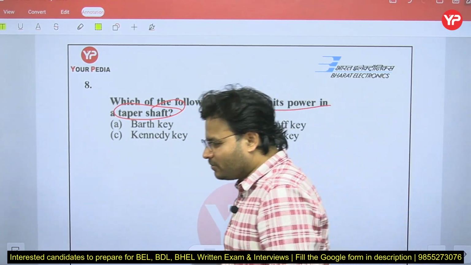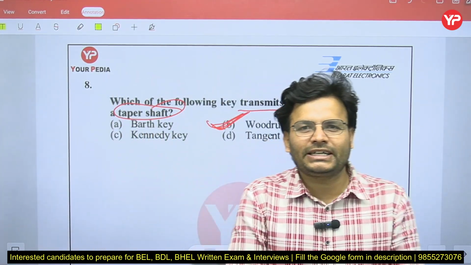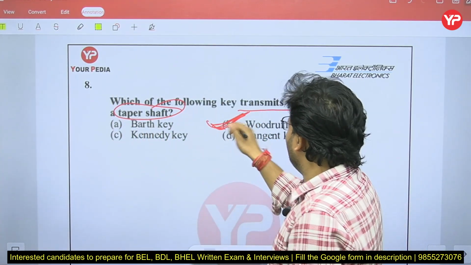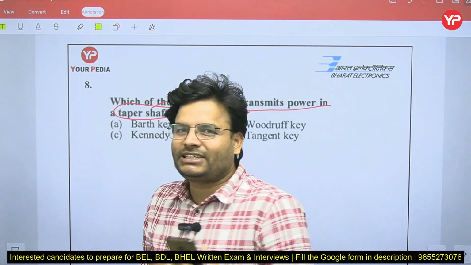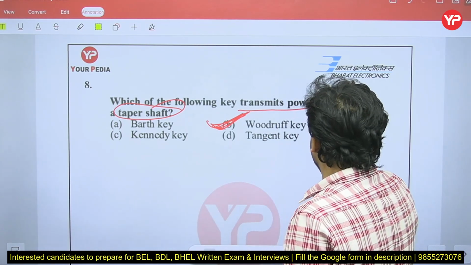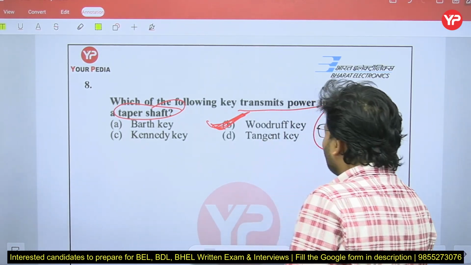So that is the question on shafts, keys and couplings. From that topic, that question has been taken, and we can say what? Woodruff key. It will be something tapered. Woodruff key is what? Tapered. What is the taper? So 1:40. Try to remember 1:40. That is the taper. Okay.